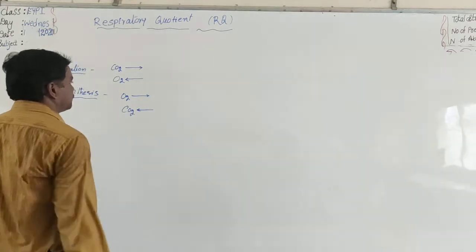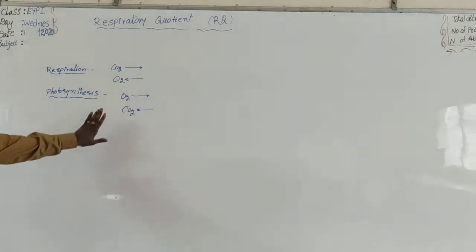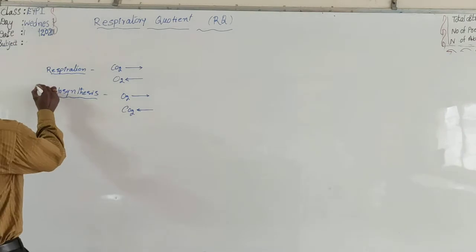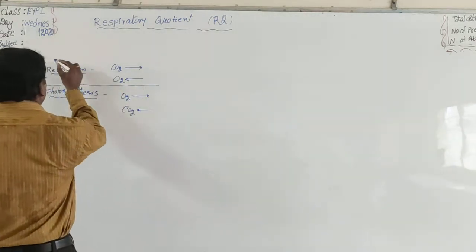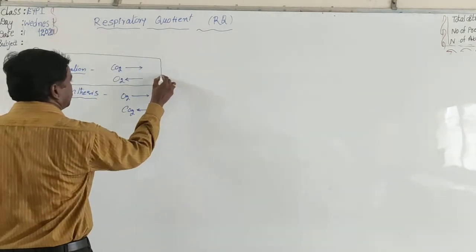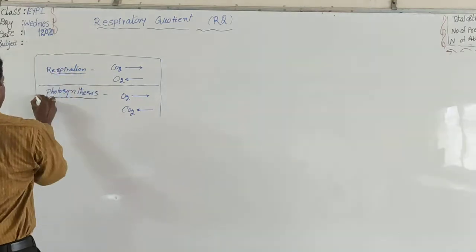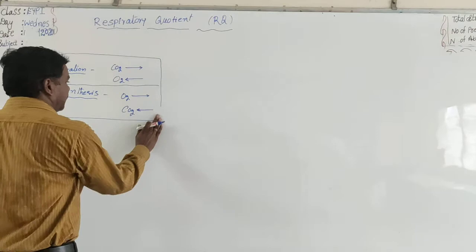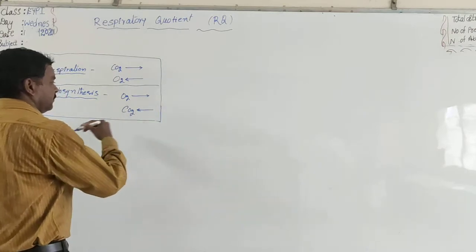The CO2 and O2 exchange during respiration and photosynthesis are quite reverse.